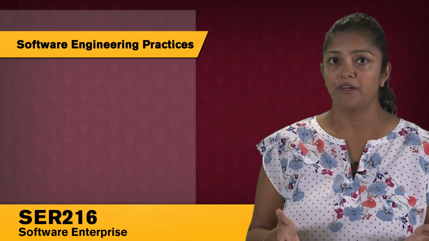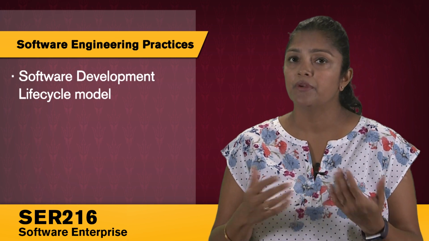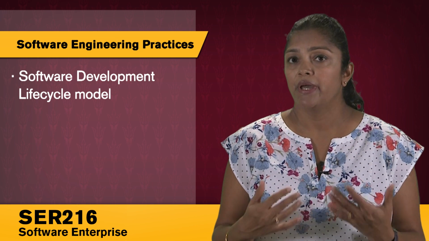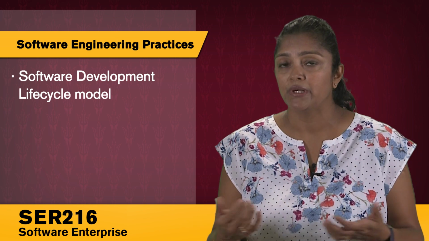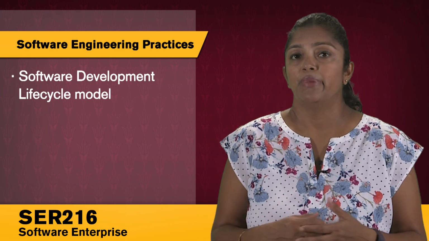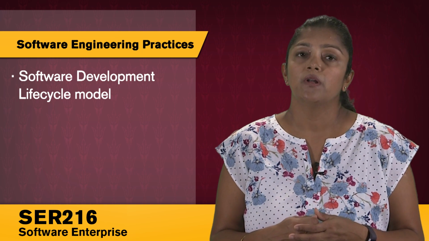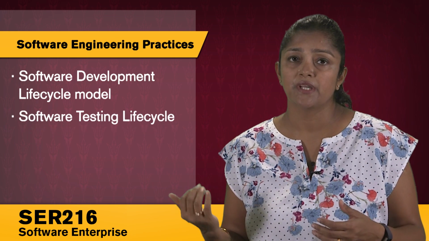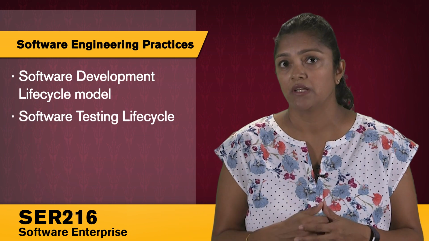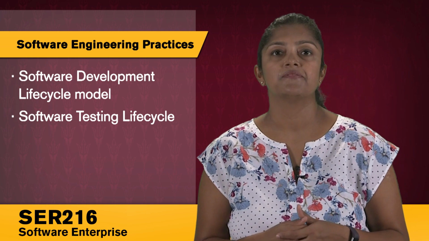For the software engineering practice outcome, we'll basically look at software development lifecycle models. Different models are available, and based on the kind of product or the kind of requirements that you're trying to build software for, we'll look at what model best fits that given problem. We'll also look at software testing life cycle and the different types of testing and when they should be done within the software development life cycle.